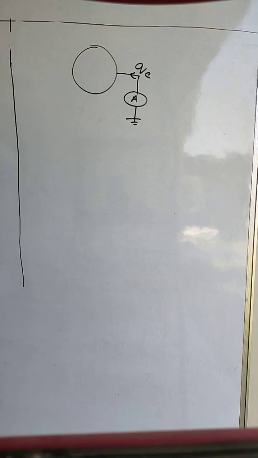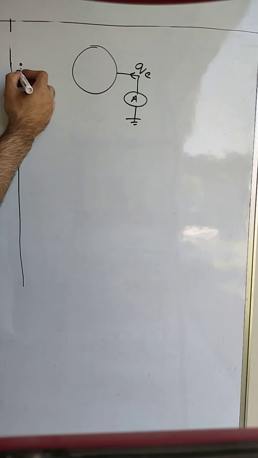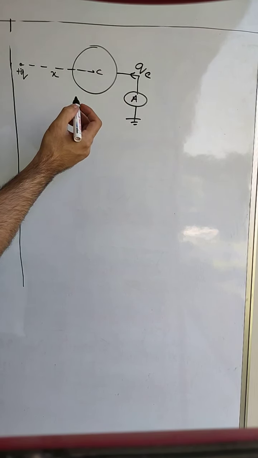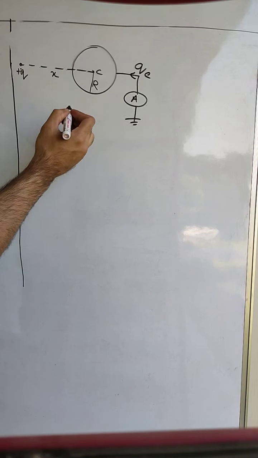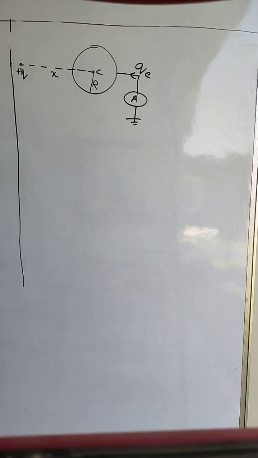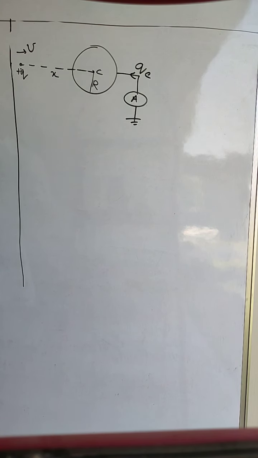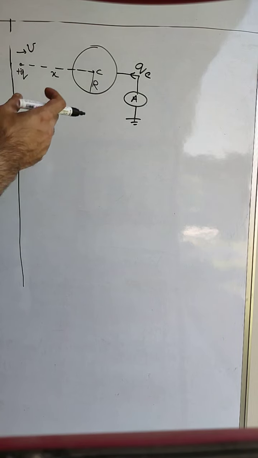Till now we have taken all the charges which are stable, which are not moving. They were static charges. Now let us say we take an external charge plus q at a distance x from the center C of the sphere, and the radius of the sphere is r. Now suppose charge q is not static, suppose it is moving towards the ball with velocity v, due to which a variable potential will be induced.